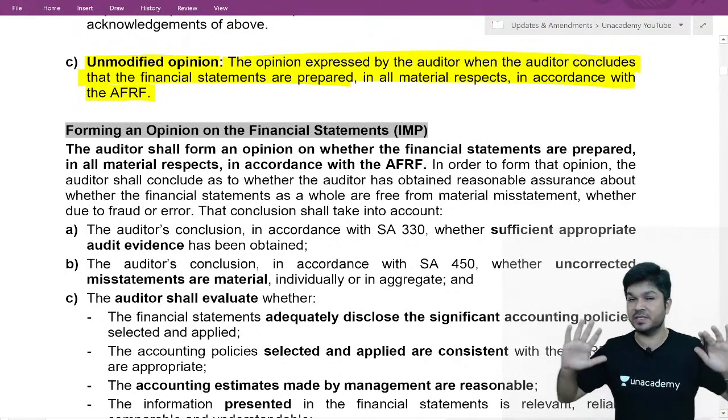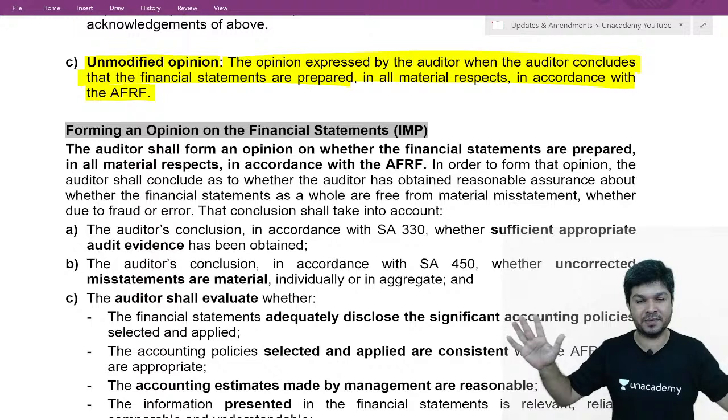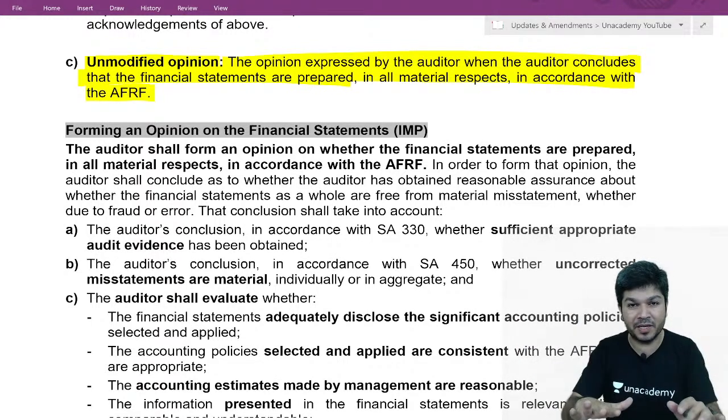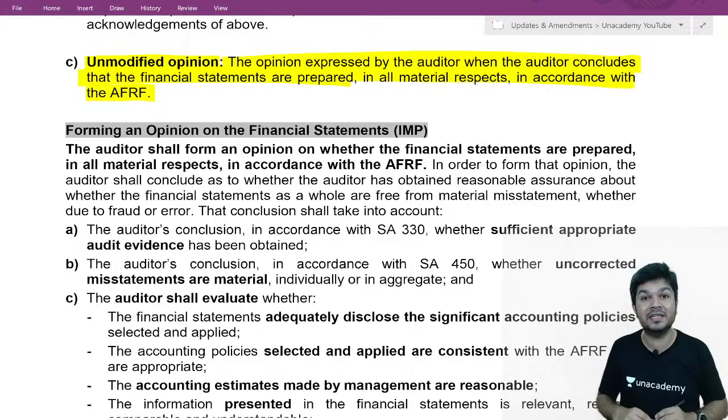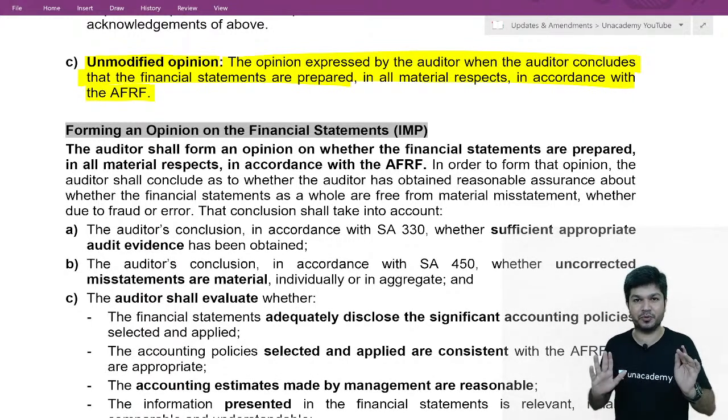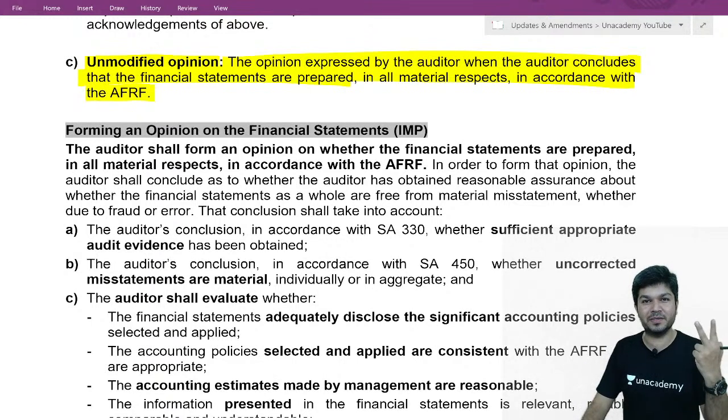The financial statements are fine. There are no material misstatements. I will give an unmodified opinion, also known as a clean report. Now, there were two objectives in SA.